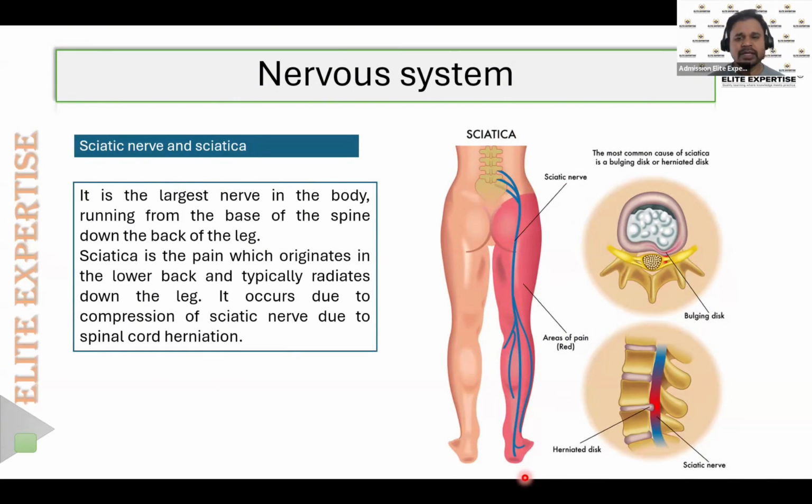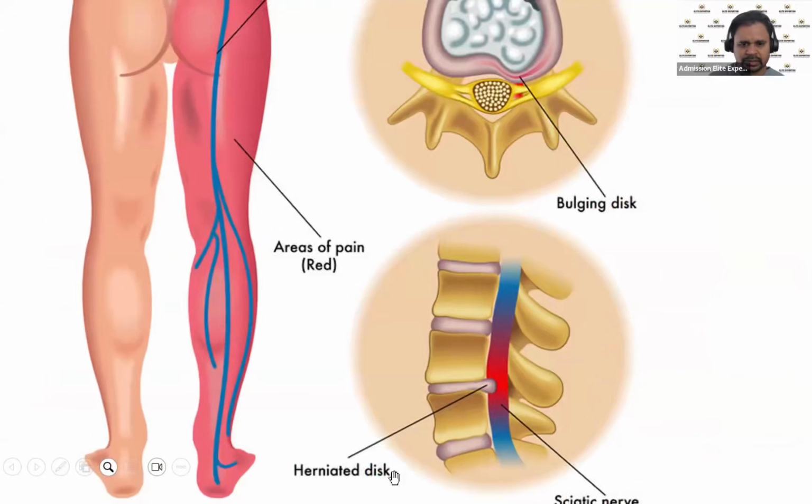And what is the reason that leads to sciatic nerve pain? The sciatic pain occurs mainly due to the compression of the sciatic nerve. The nerve gets compressed due to the formation of a herniation. In this diagram, if you clearly observe, in the disc a hernia is formed, that is a bulging-like structure, due to which the sciatic nerve gets compressed.